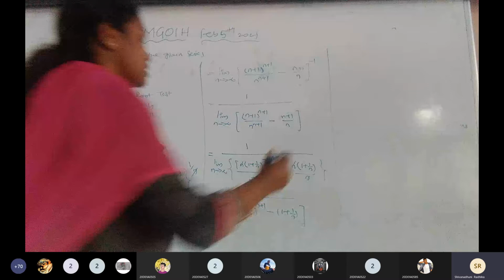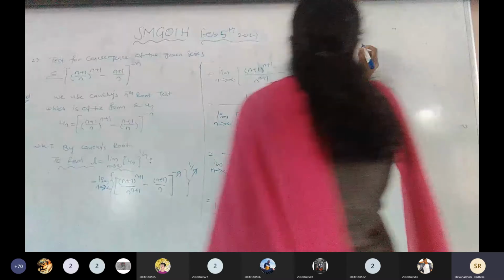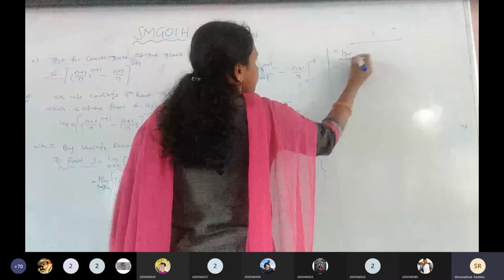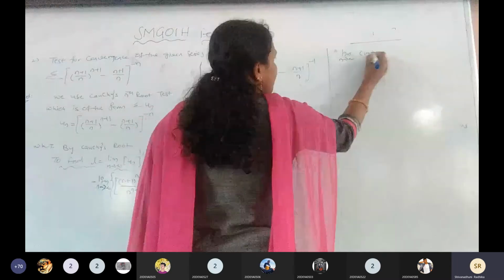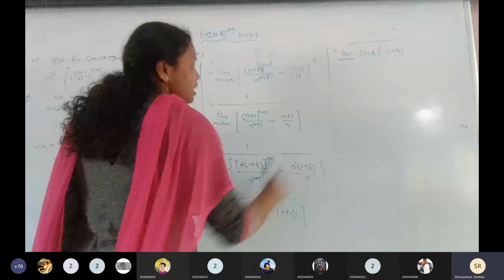Now I am going to write it here: limit n tends to infinity (1 plus 1 by n) to the power of n into (1 plus 1 by n) to the power of 1. So the bases are equal, you should add the powers. Then we get this one only.